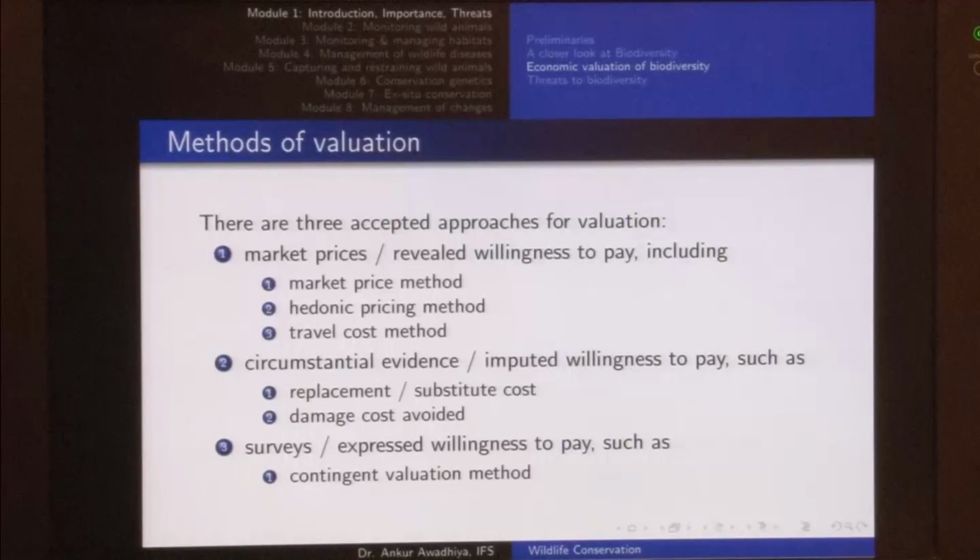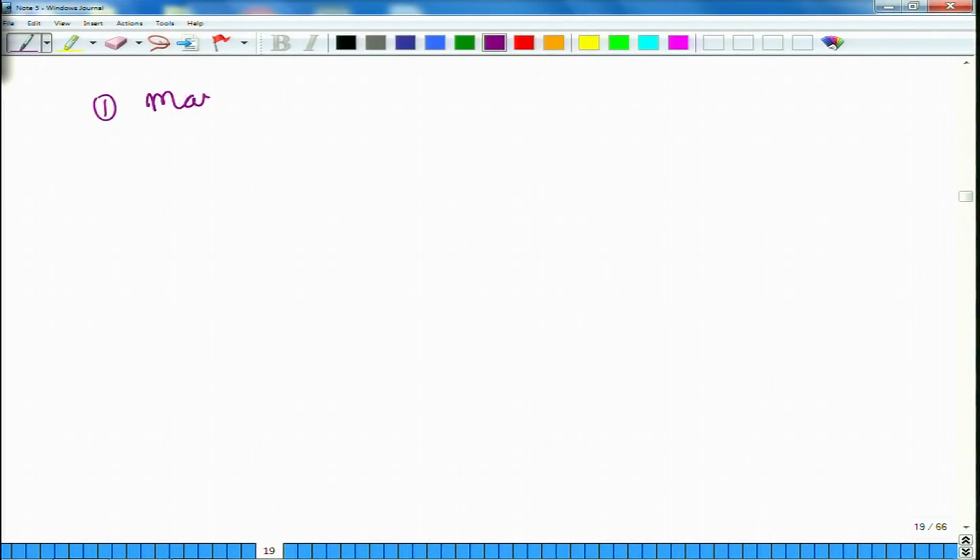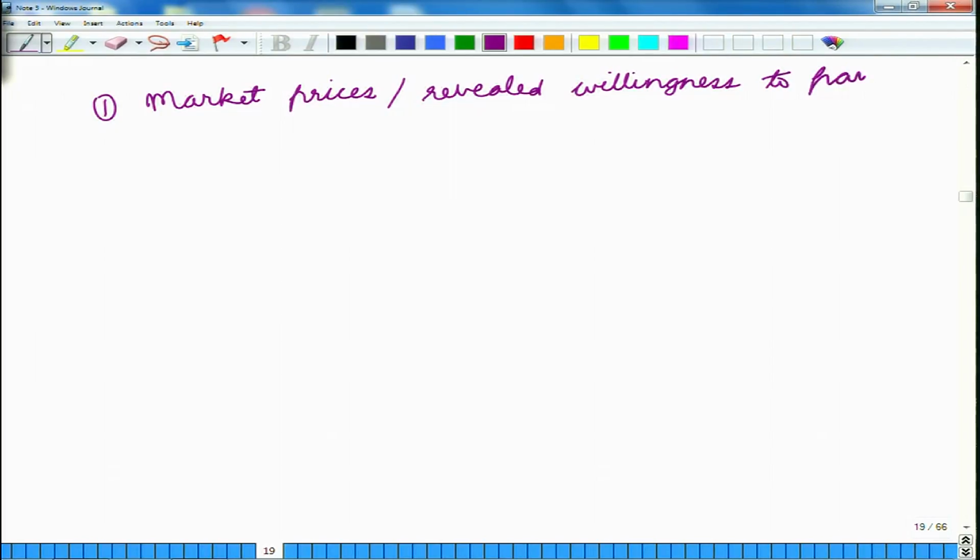The first method is called market prices, also known as the revealed willingness to pay. Now, why would somebody want to pay for something? Somebody would want to pay some amount in rupees or dollars for something because he or she is deriving some value out of it.